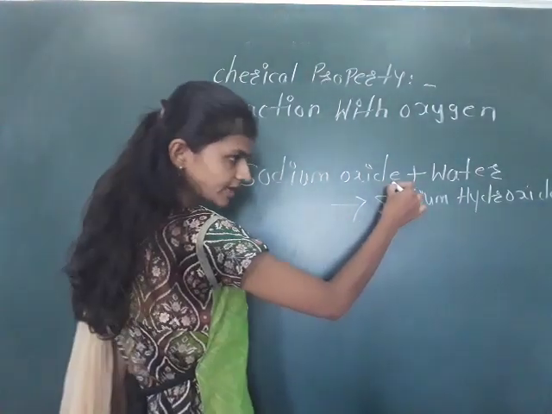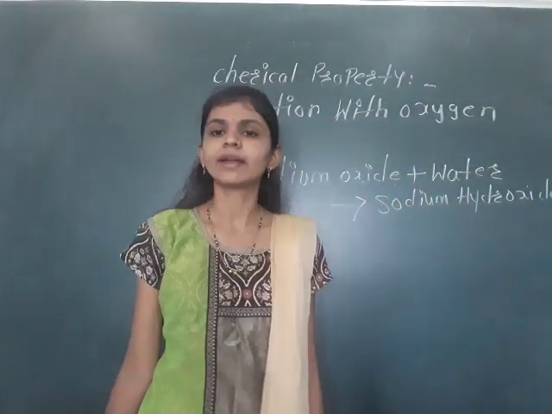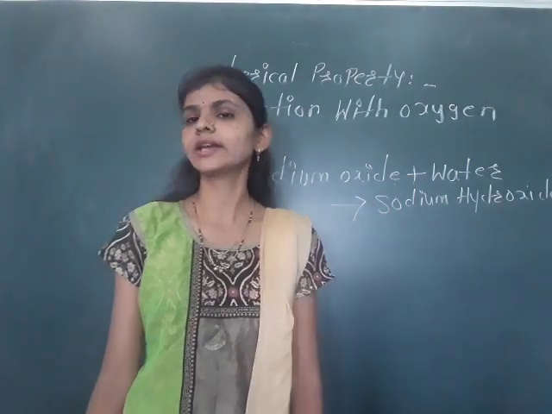So sodium oxide dissolved in water gives the sodium hydroxide solution.